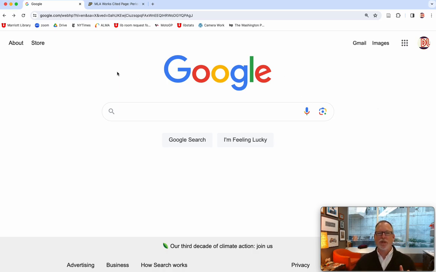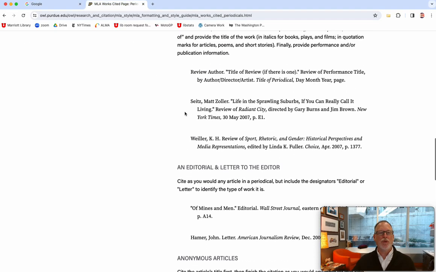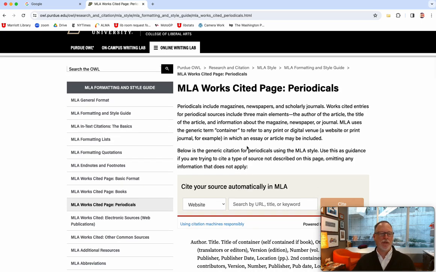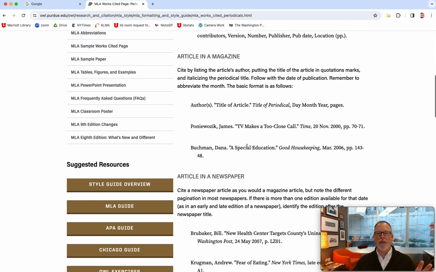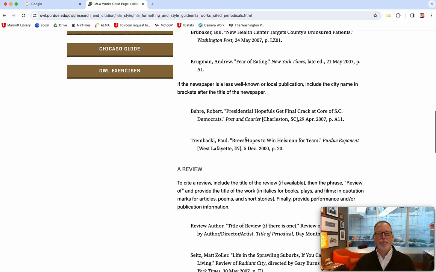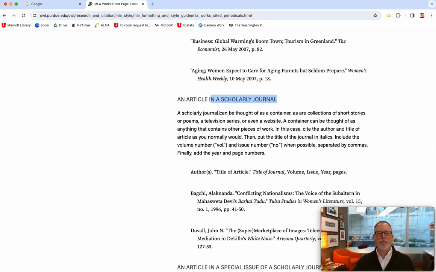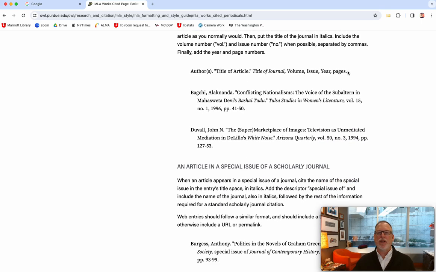There's two things that I want to show you side by side. One, if you go to MLA Works Cited Periodicals from the Online Writing Lab at Purdue, you could just Google that. It's one of the most commonly used gauges of what things are supposed to look like. Here it'll have the bare minimum. Since most of these are articles in a scholarly journal, I had that there. You can see you don't need as much information, and that it needs to be title case, not sentence case.